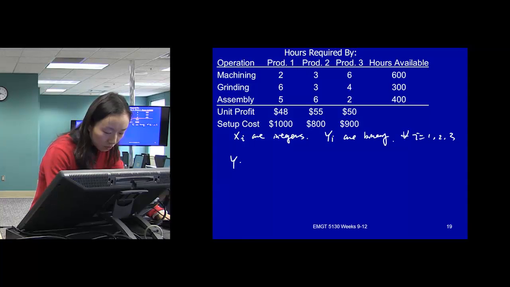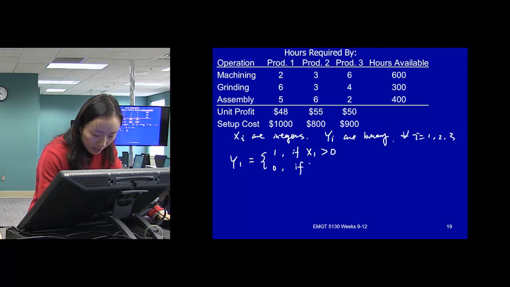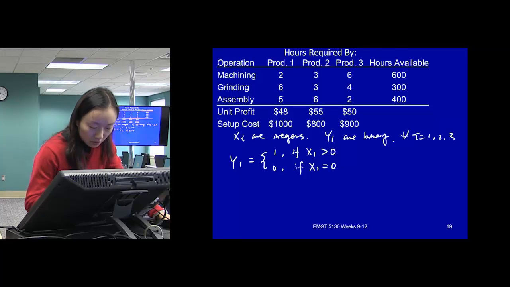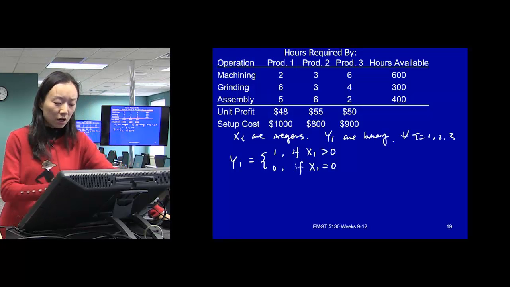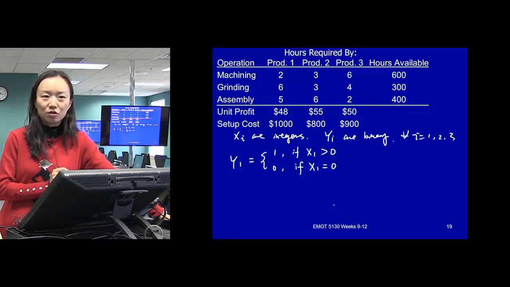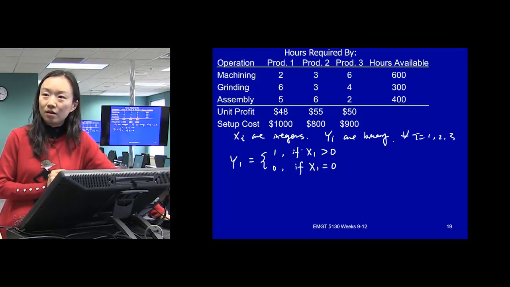So y1 equals 1 if x1 is greater than 0, and y1 will be 0 if x1 equals 0. So we'll just use y1 and x1 to illustrate this first. Let's see, how do we come up with a constraint that helps us achieve this relationship?